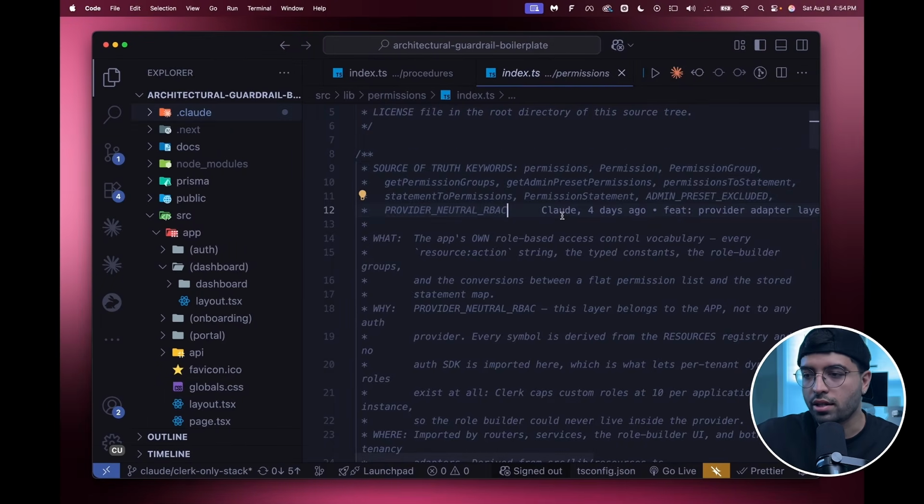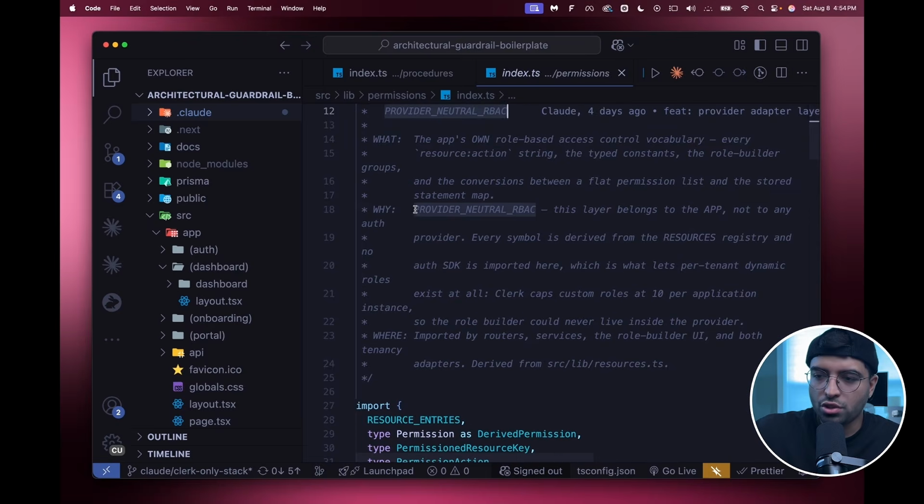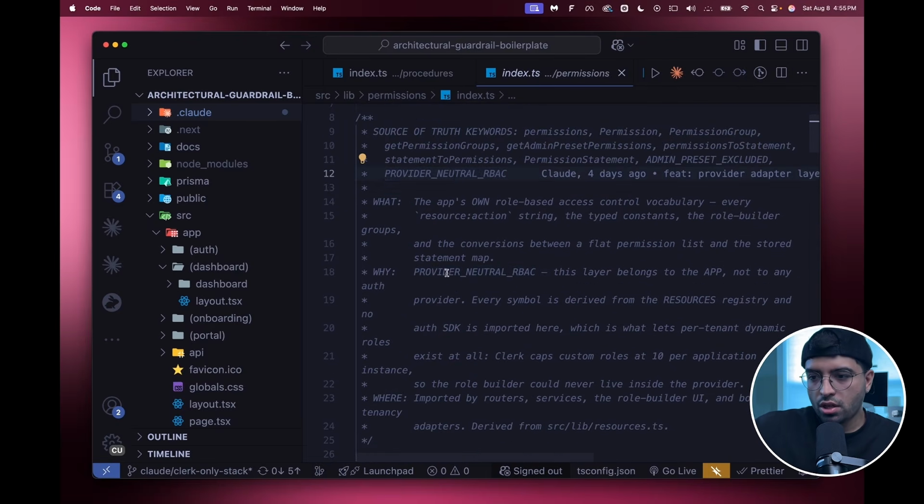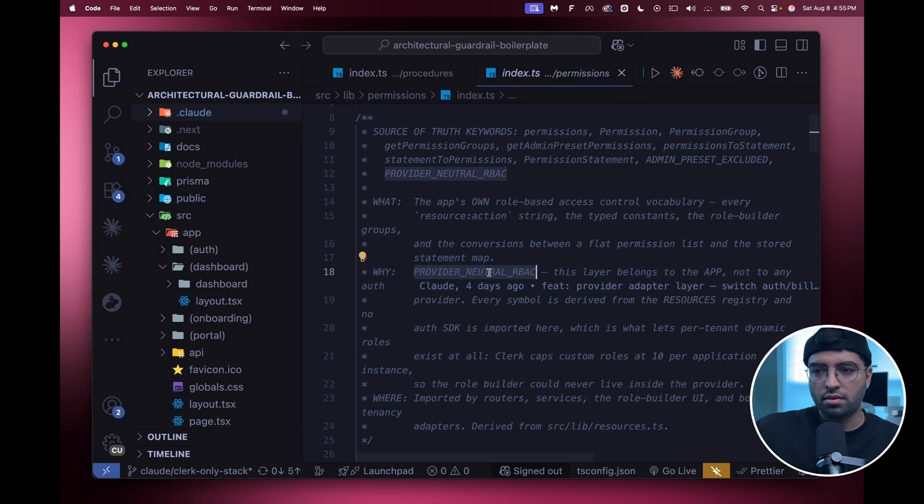So we'll get to that in a second. But we will essentially write a source of truth keyword section up top inside the inline documentation. And then we would write as many keywords as we can think of, not too many, but just enough, and some of them pointing directly to the location where the source of truth exists. So this is the place where this exists, right?